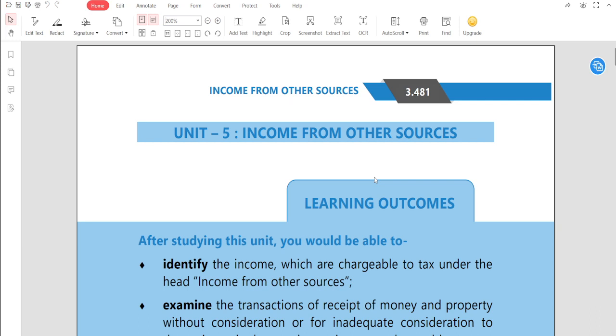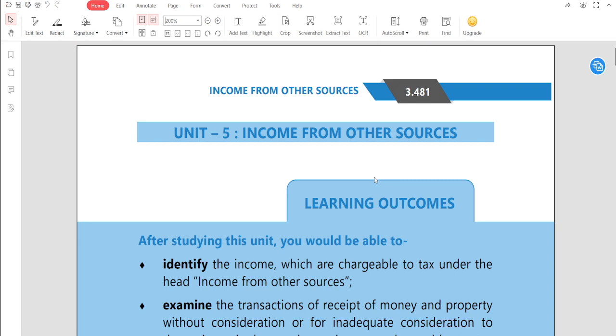We have not discussed anything regarding savings bank deposit interest that we are going to receive at every quarter end from the bank. We are not discussing the interest received from the bank with respect to the fixed deposit. We are not discussing the RD, recurring deposit interest, that we are going to receive yearly, or at the date of maturity.